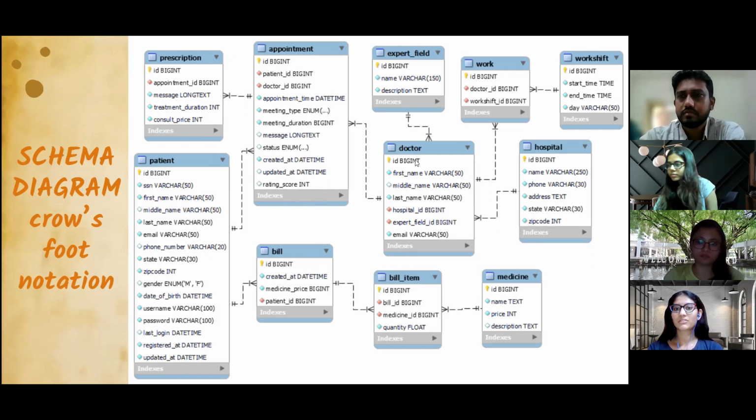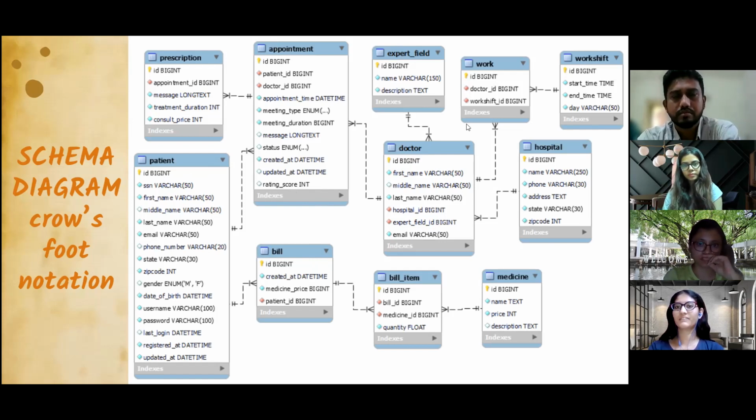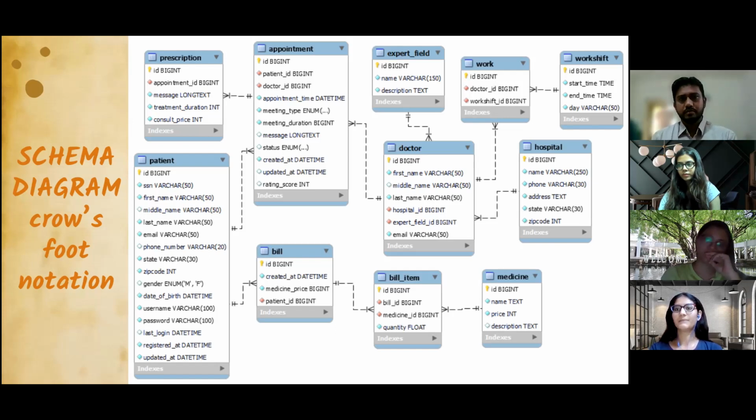Okay. And then the doctor, it is connected with the expert field. So basically in the expert field, we are storing the name of that expert field and description, like whether the doctor belongs to cardiology or some other expert field. And then the working hours. So here we are storing the doctor ID and work shift. In the work shift table, we are storing it in the form of start time, end time, and day. Day is nothing but the weekday.